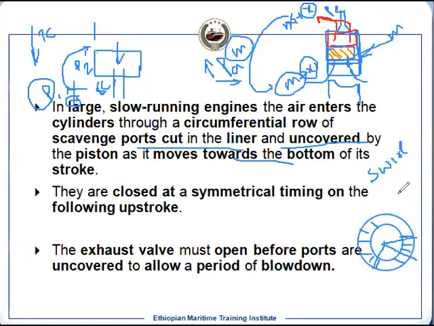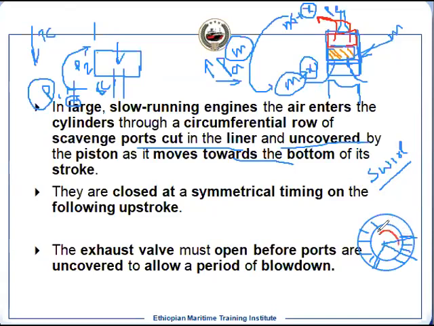Or the swirl angle. So that when air is entering from the circumferential port at the bottom side of the liner, it is given a certain angle, around 15 to 20 degrees, so that it will have a swirling effect.